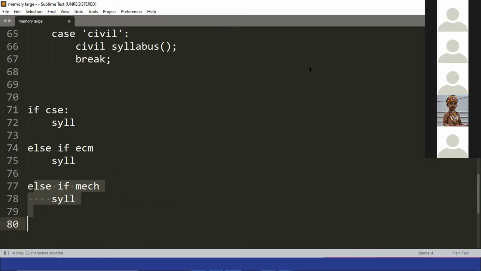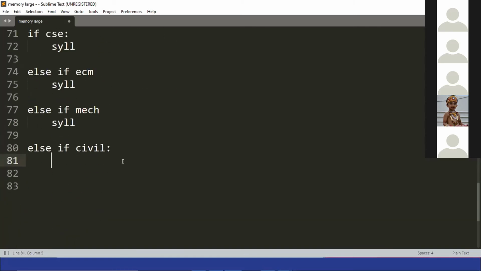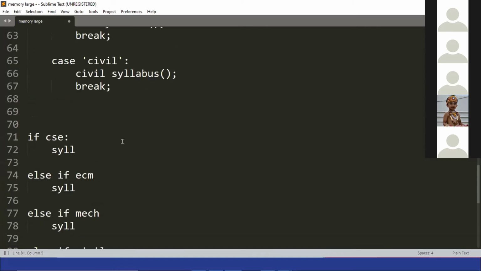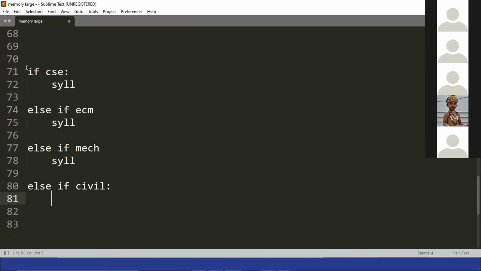The code is the same, but if you see the if case, first if you want to take the mechanical syllabus, it will go to CSE, check, it will be false. Again it will go to ECM. Then again it will go to mechanical. And if you want to take a civil syllabus, it has to go through 4 checks. First it will go to CSE, then ECM, then mechanical, and then it will come to civil. It is checking 4 times.